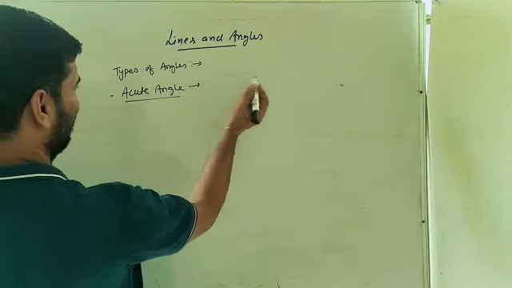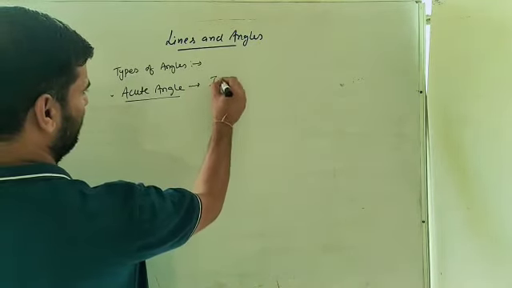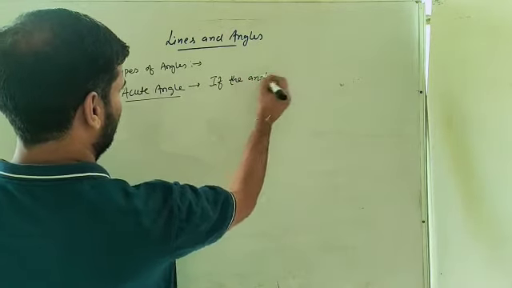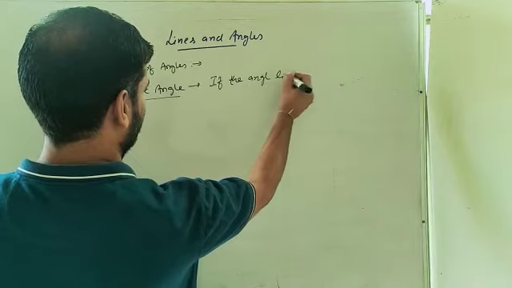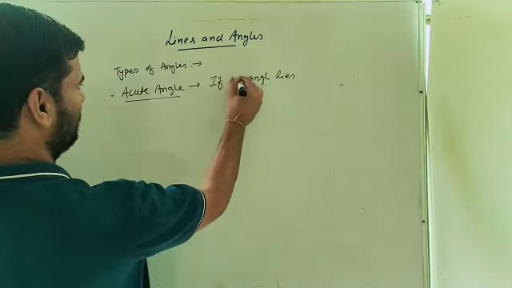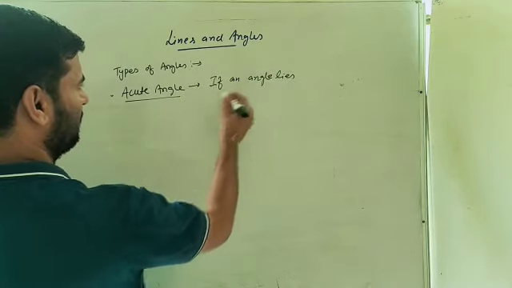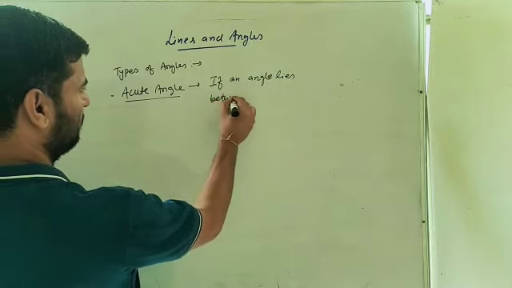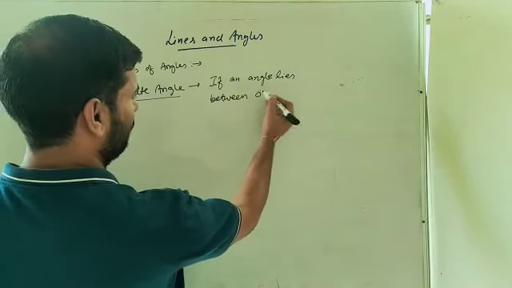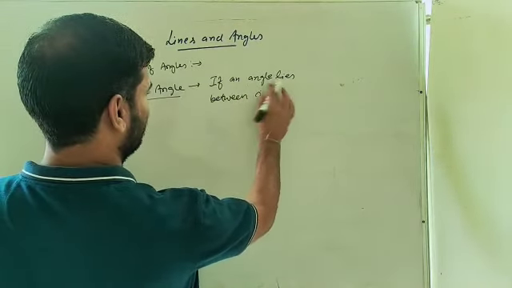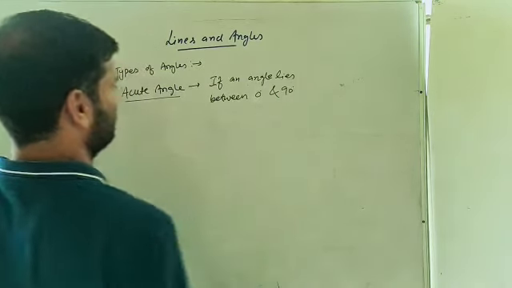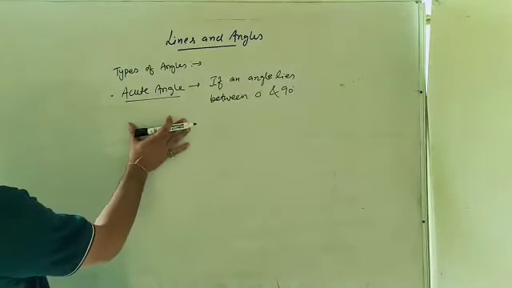If an angle lies between 0 degree and 90 degree, then it is known as an acute angle.